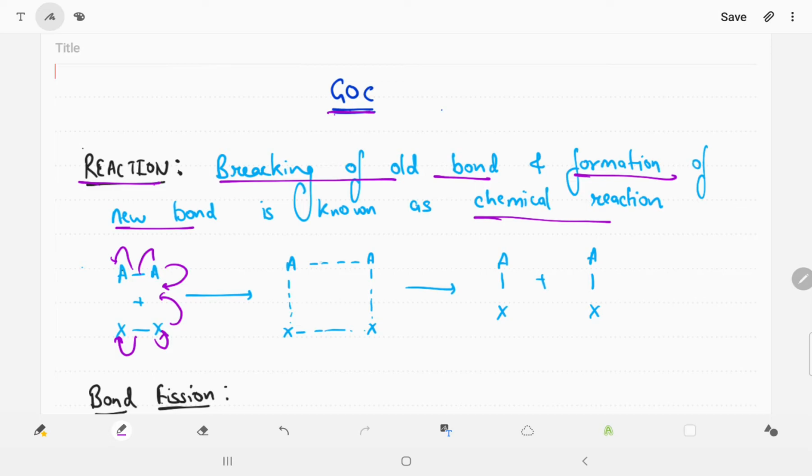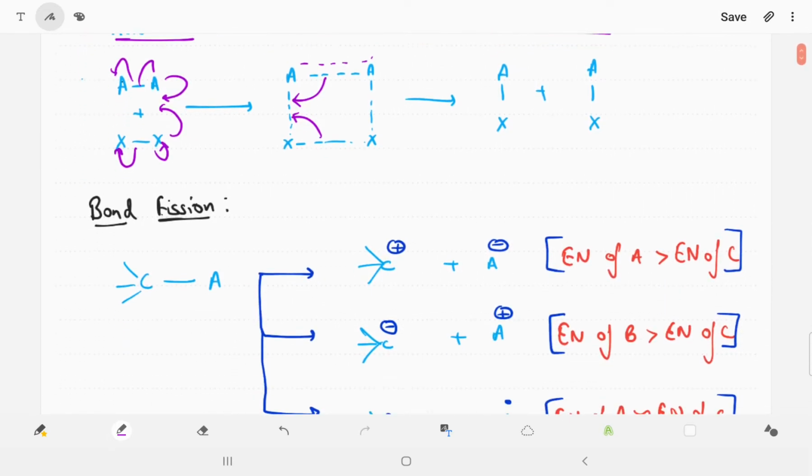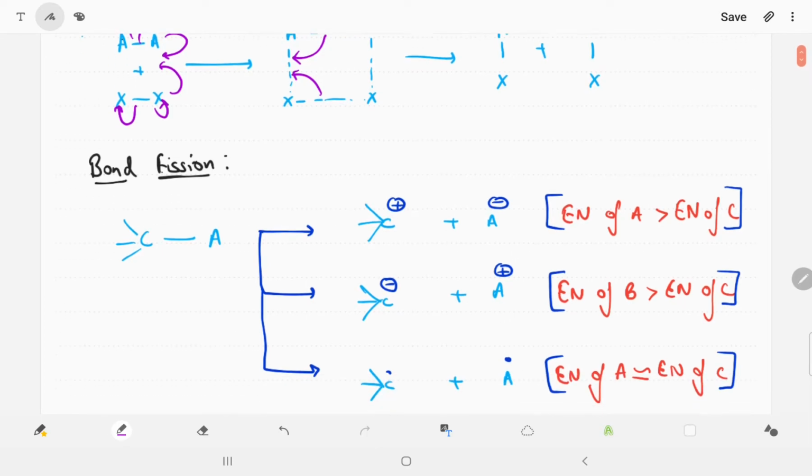Like this. If you are able to see that the A-A bond is weaker, they start formation of the A-X bond. What is happening is this bond breaks and shifts toward this side, and this bond breaks and shifts toward this side. So an A-X bond will be formed. So in a chemical reaction, old bonds break and new bonds are formed. Similar to this, bond fission takes place in organic compounds. Bond fission is nothing but bond breaking.